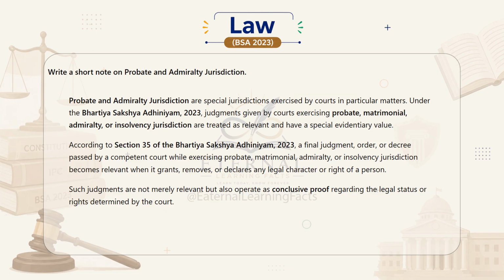According to Section 35 of Bhartiya Sakshya Adhiniyam 2023, a final judgment, order or decree passed by a competent court while exercising probate, matrimonial, admiralty, or insolvency jurisdiction becomes relevant when it grants, removes, or declares any legal character or right of a person. Such judgments are not merely relevant but also operate as conclusive proof regarding the legal status of rights determined by the court.